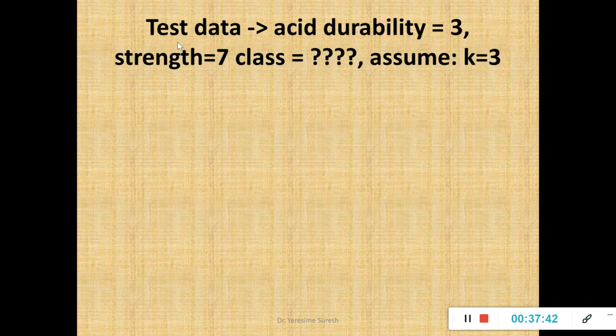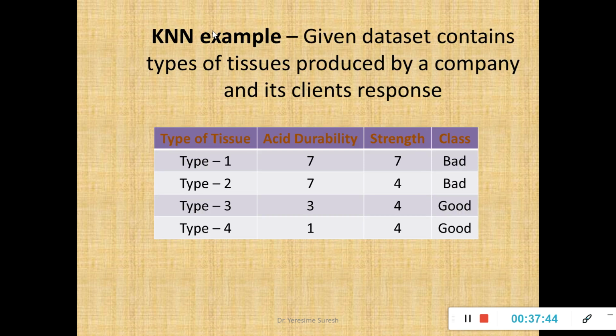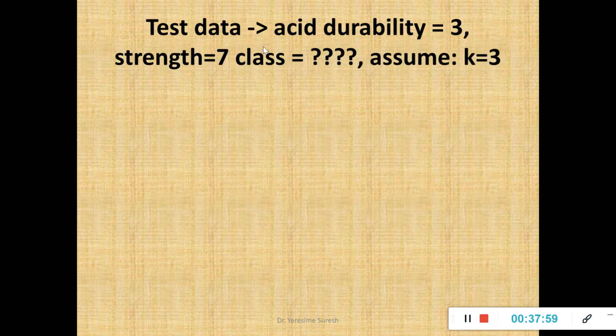KNN is nothing but the K nearest neighbor algorithm, used to find the class label of a given new instance. So this is my training data set or my training records, and this is my testing record having acid durability 3 and strength 7, and the given condition is that the number of nearest neighbors must be 3.